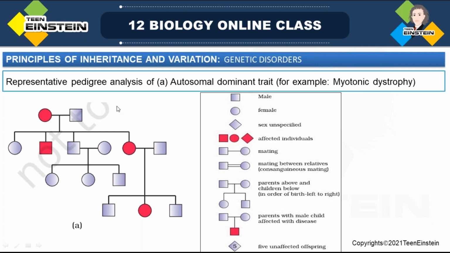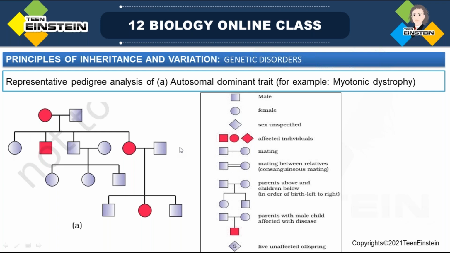Here you can see the pedigree analysis of an autosomal dominant trait. This is the representation of an autosomal dominant trait. I have explained all this. Here, red means infected, and this round one is an infected female mating with a normal male. This shows mating, and these are the next